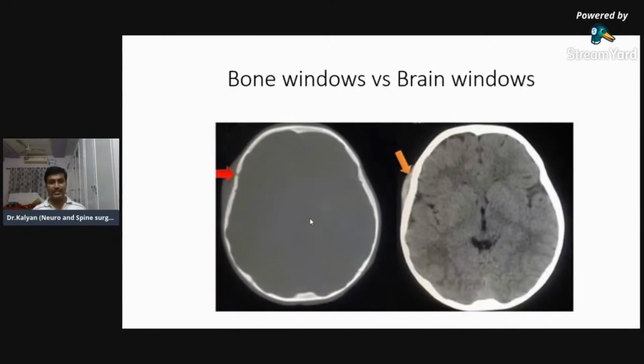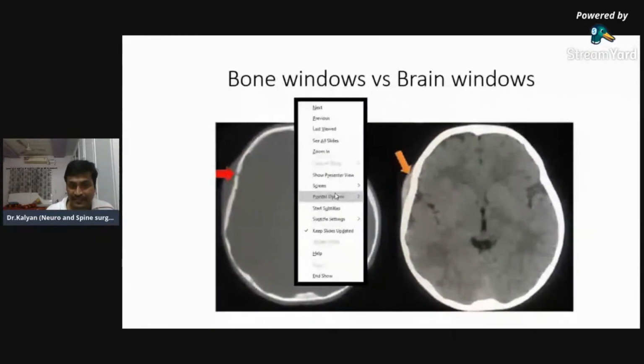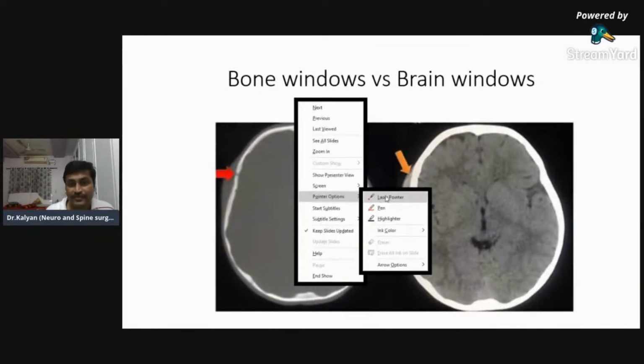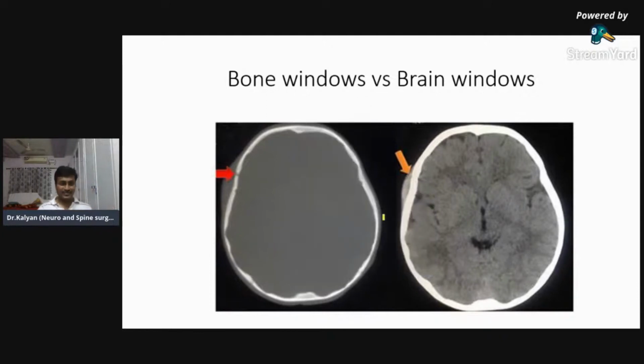Next one. Whenever you get a scan, there are two types of windows given in this scan. One is known as the bone window, and the other one is known as the brain window. So what is the difference between the bone window and the brain window? Fine. Can you identify, both of these are CT brains, but there's a difference. In this one, the entire brain is seen just as a gray material.